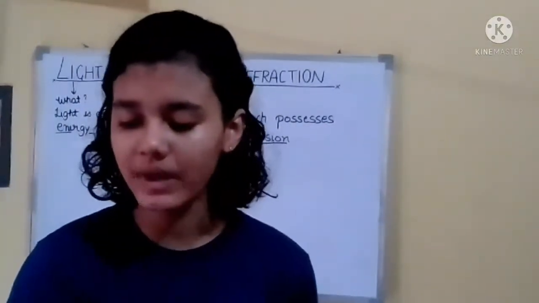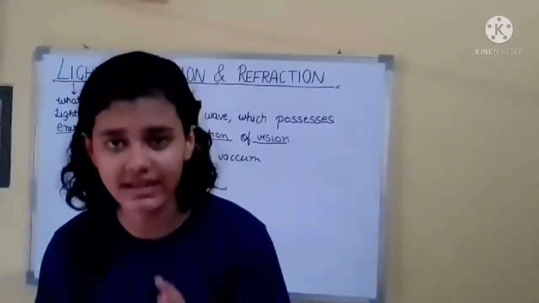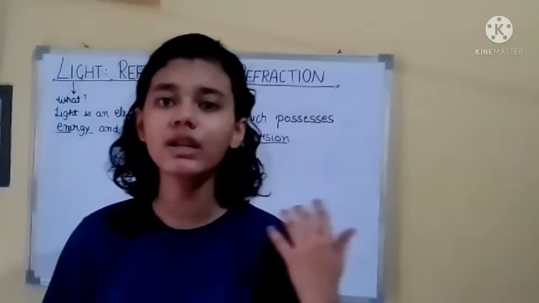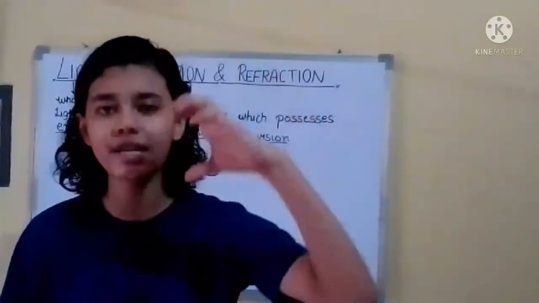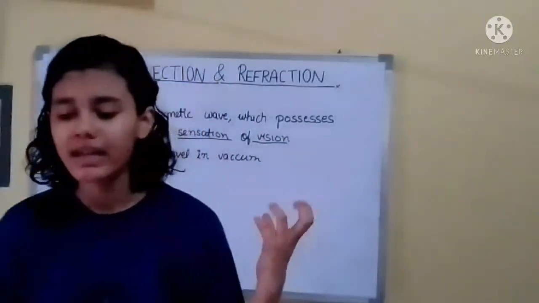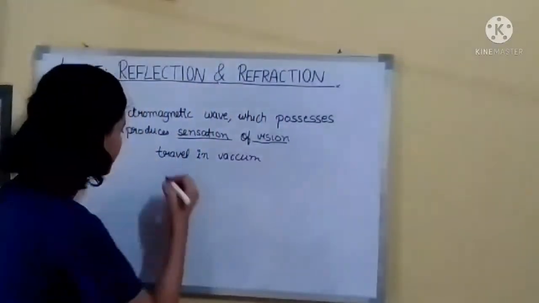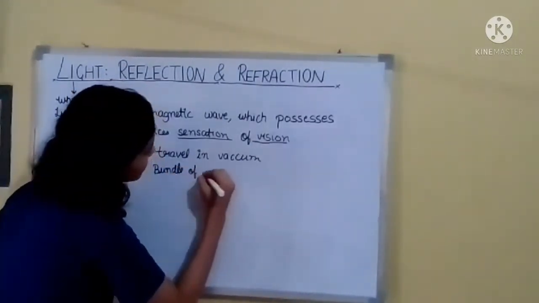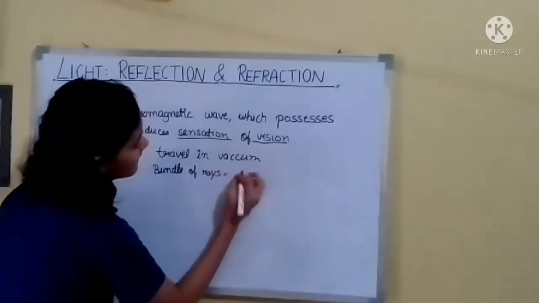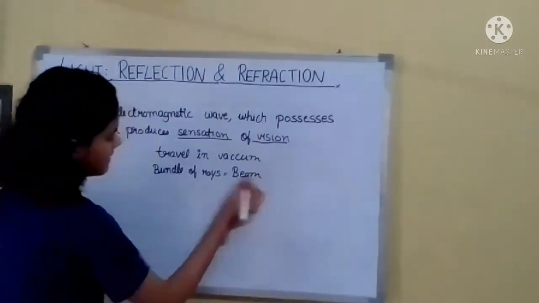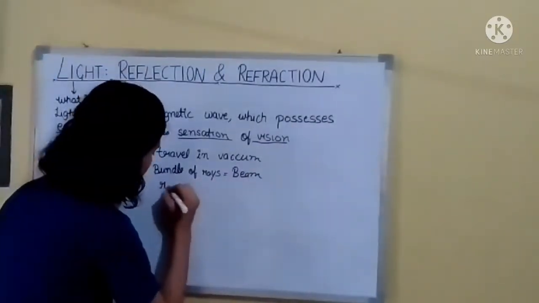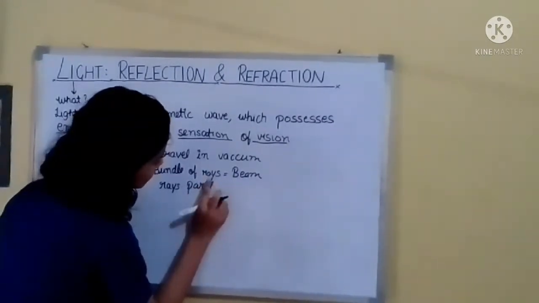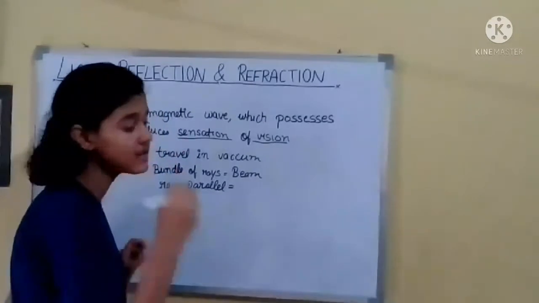The next one is light rays. They travel in a straight line. They are not bending or curving anywhere. When a bundle of rays of light is coming, it is known as a beam of light. A bundle of rays is known as a beam of light. When the rays are coming parallel, it is known as a parallel beam.